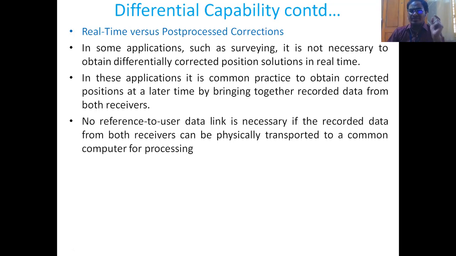And no reference to user data link is necessary if the recorded data from both receivers can be physically transported to a common computer for processing. So where will this common computer be present? It will be present in the INMCC, that is the Indian National Master Control Station. It is present in Bangalore. Of course, I already told this topic.